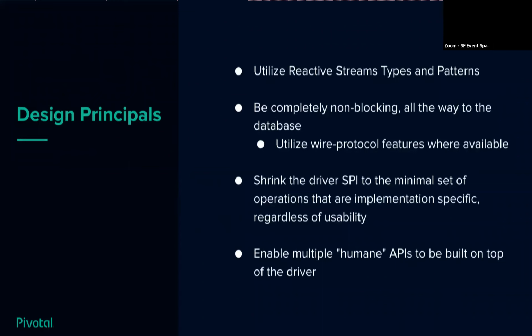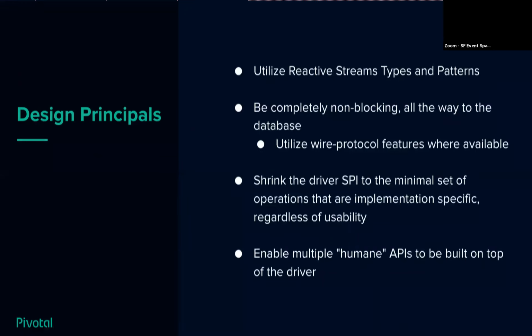One of the other secondary features of the API is that we want to use wire protocol features where available. I did the implementation for Postgres, and we'll talk about that a little bit later. It turns out that a lot of these database wire protocols were designed to fulfill a lot of the same requirements that reactive programming does in the Java space, this idea that a database should never flood its client. And so it turns out we can go even further than non-blocking, all the way to the edge of the JVM. A lot of these wire protocols allow us to go reactive and non-blocking all the way to the database itself.